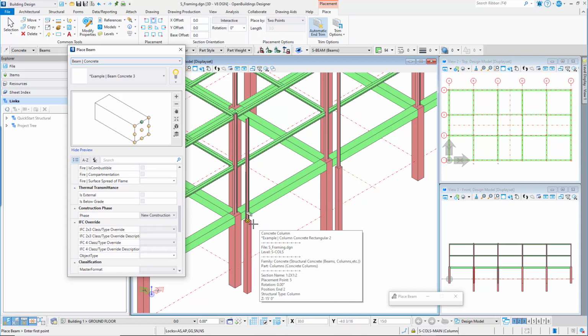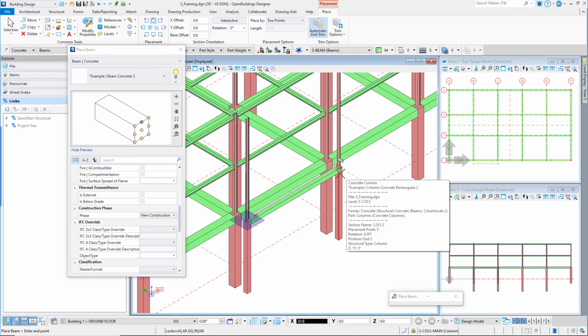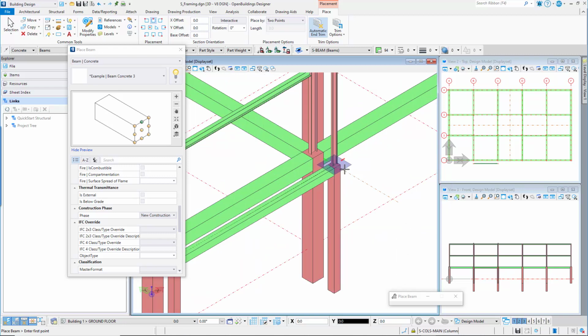In an isometric orientation view, snap to the top of the concrete entrance column near B1. You should see the structural snap icon. Then data point or left click to accept the point. Snap to the concrete entrance column near C1 and again data point or left click to accept the endpoint.